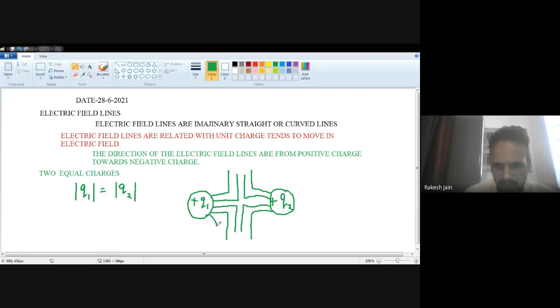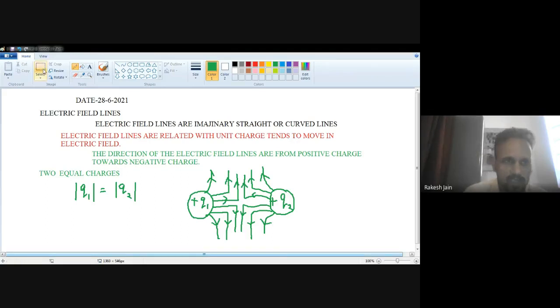So this is the direction of the same kind of charges. And all the directions are external, because both are positive charges. So definitely the direction of those field lines is external. So these are the electric field lines direction, the electric force line direction. You can see the electric field lines, the lines of force, for equal charges.